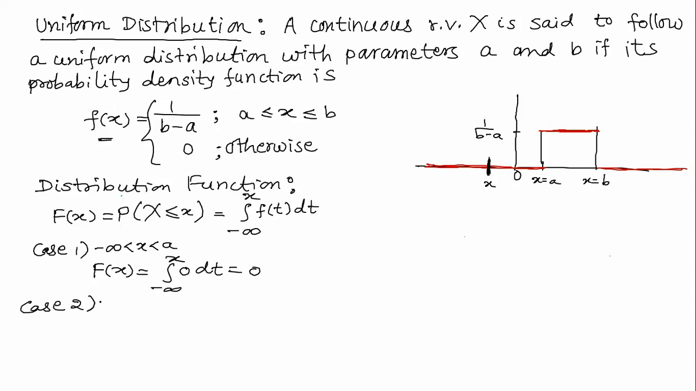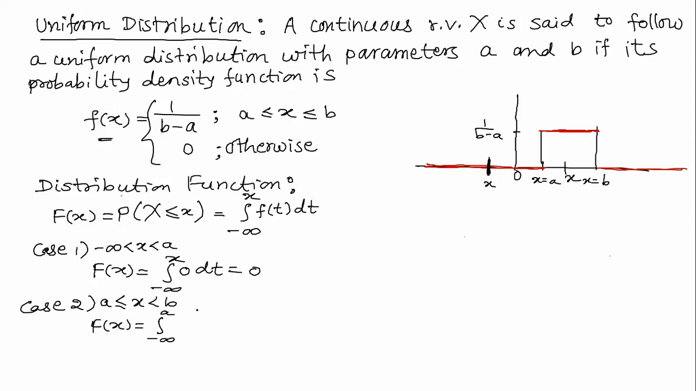Then case 2. In case 2, we are considering that x is somewhere in between a and b. So consider a is less than or equal to x less than b, and for capital F of x in this case, what do we have to do? We have to split into different parts.